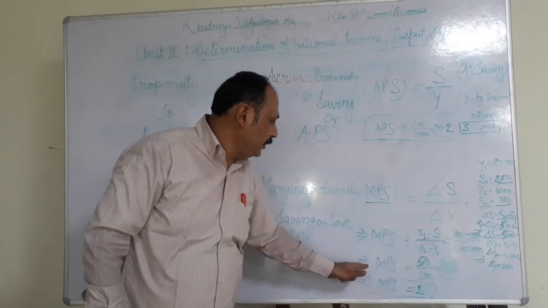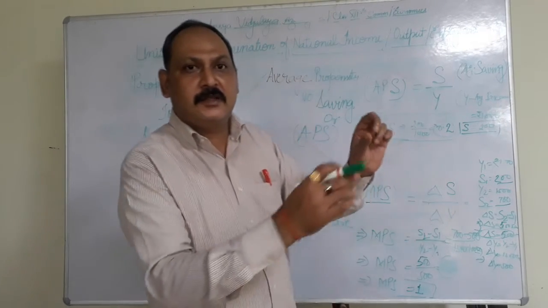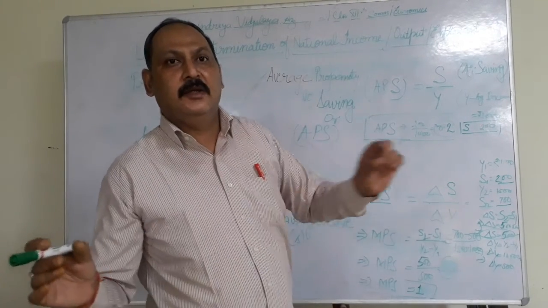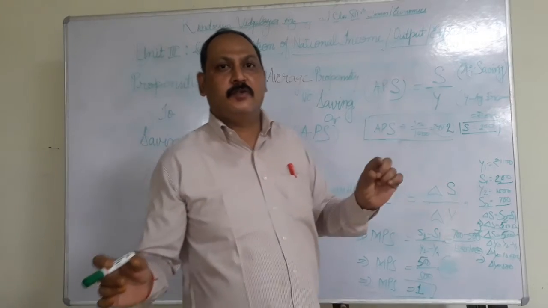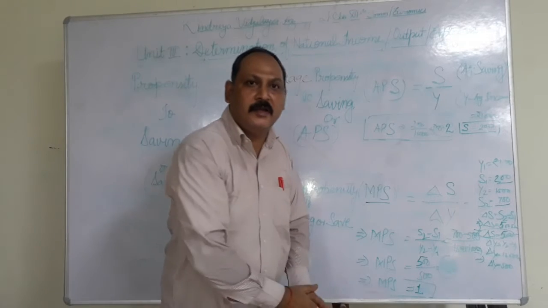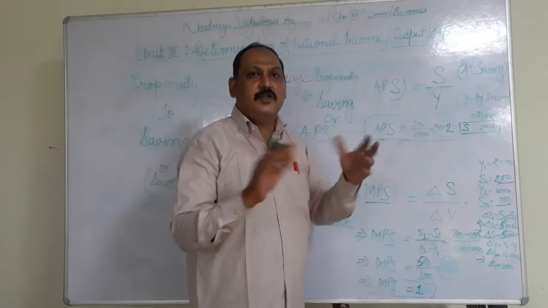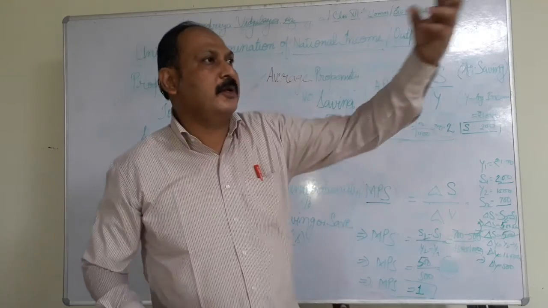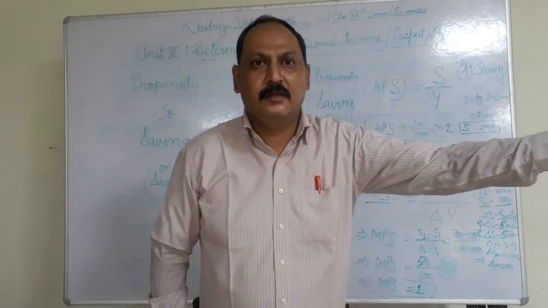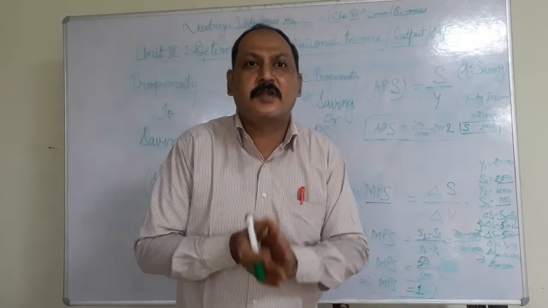So my MPS becomes 1 because all the increase in income, rupees 500, is saved by myself. It is human tendency: suppose I have to purchase some costly thing, then it is essential to save that extra money.